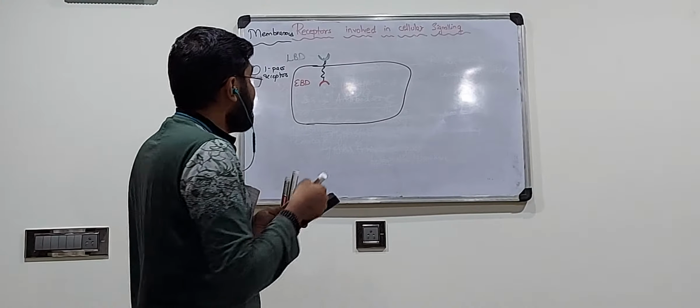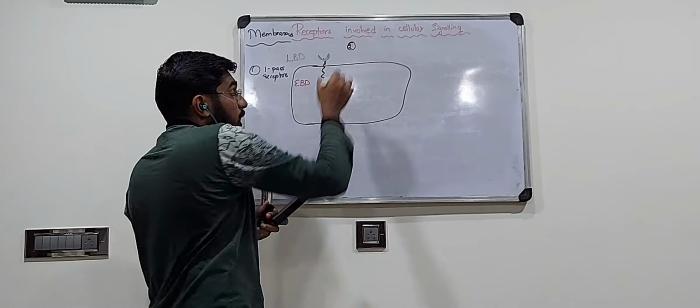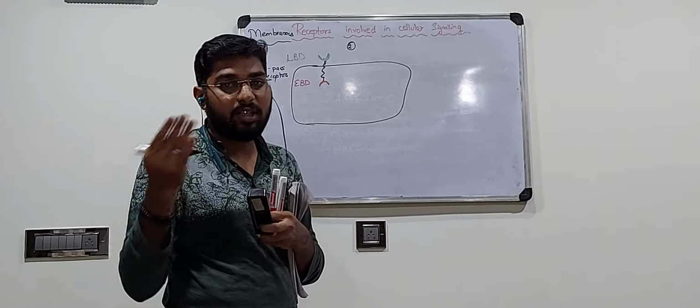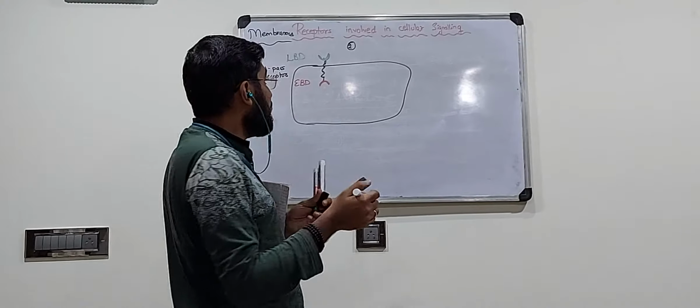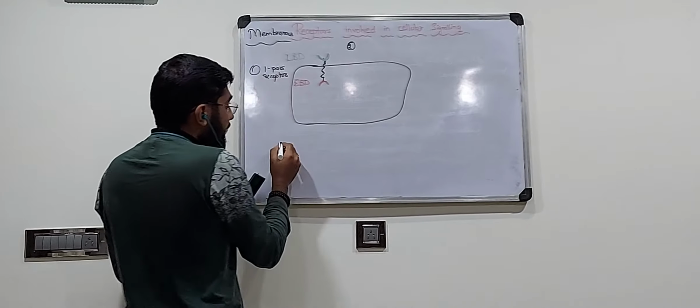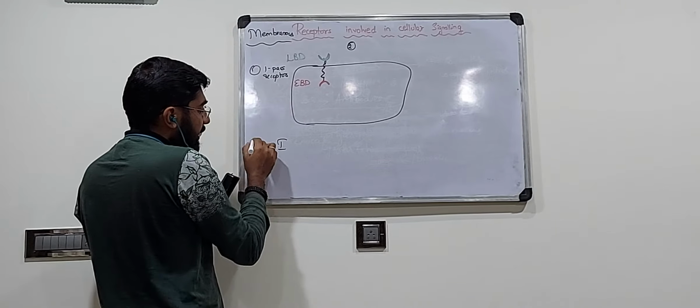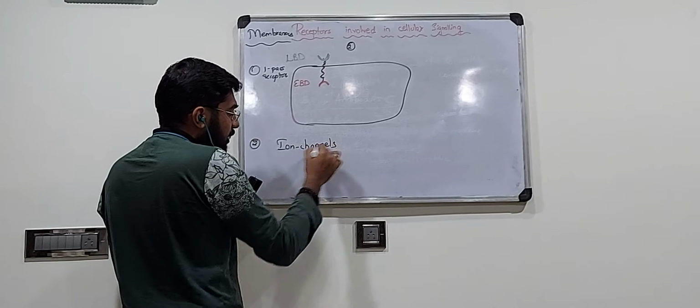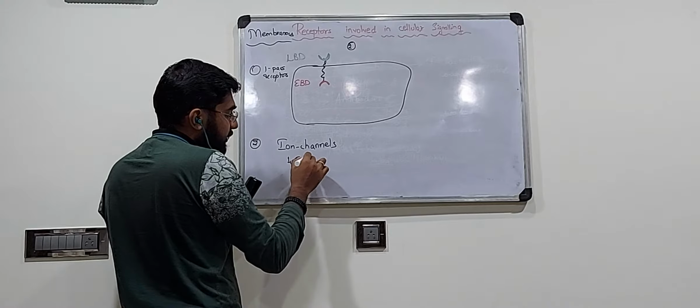The second one that we are going to study is called a 4 or 5 pass receptor. It depends. It's not always 4 and it's not always 5. It is 4 to 5. So you have something called ion channels. This is the second type that we are going to study. Ion channels are one good example of 4 to 5 pass receptors.